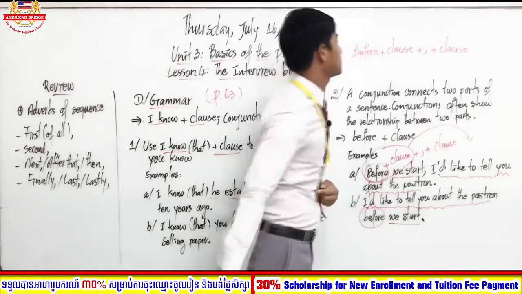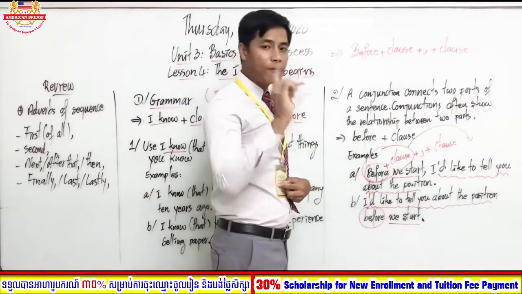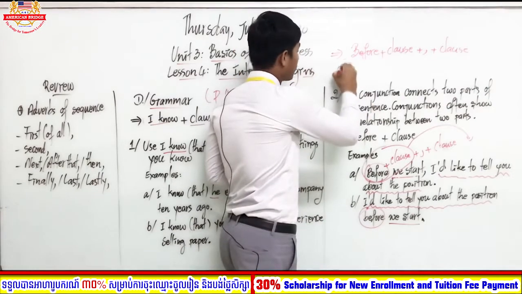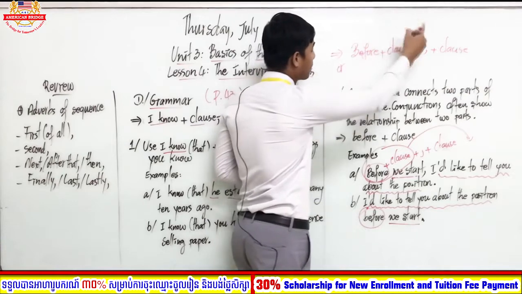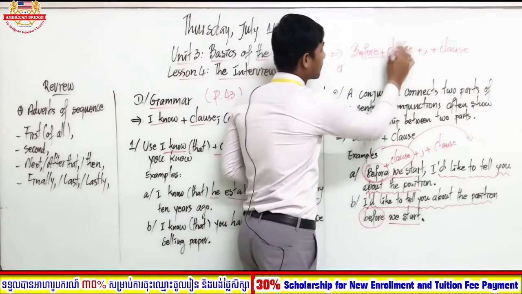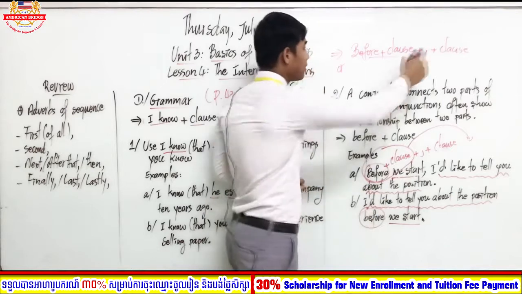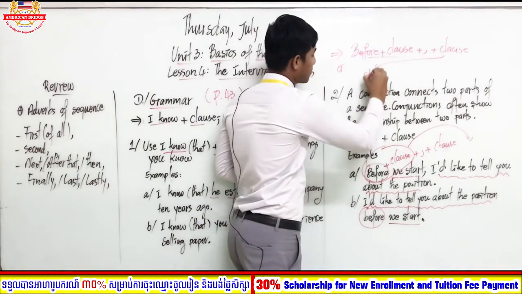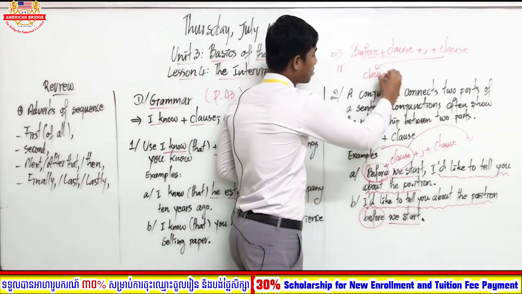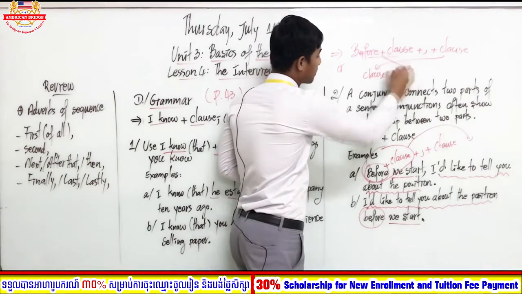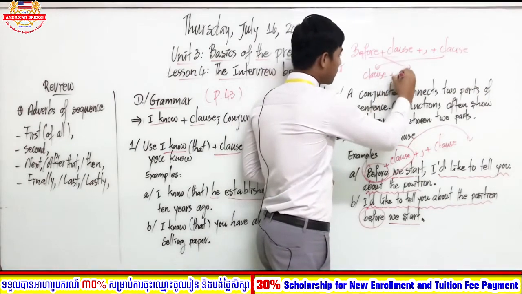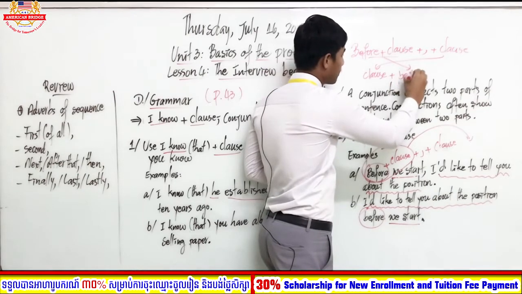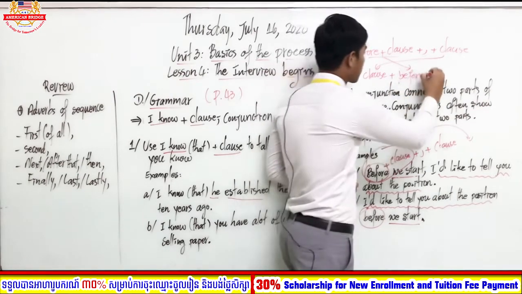Or we can write it in another way: we put the word before in front of this clause. So clause plus before, and here before is not a capital letter at all. Before plus clause.